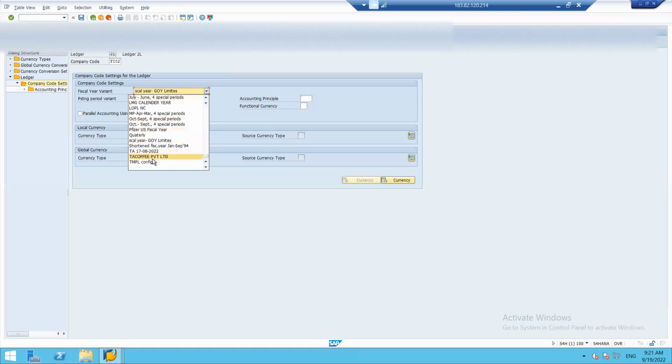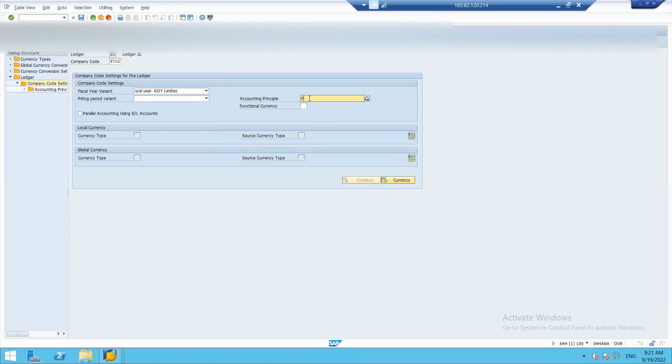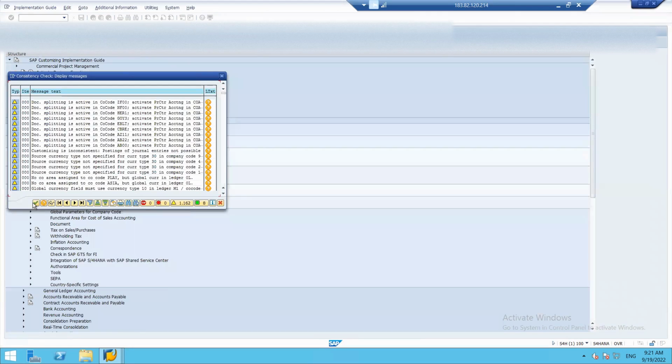Here they are mentioning not the key but the description, and we don't remember our description, so we'll just save it for now, and we'll assign it on our ledger screen. So our accounting principle that we have given is FIUS. It is saved.